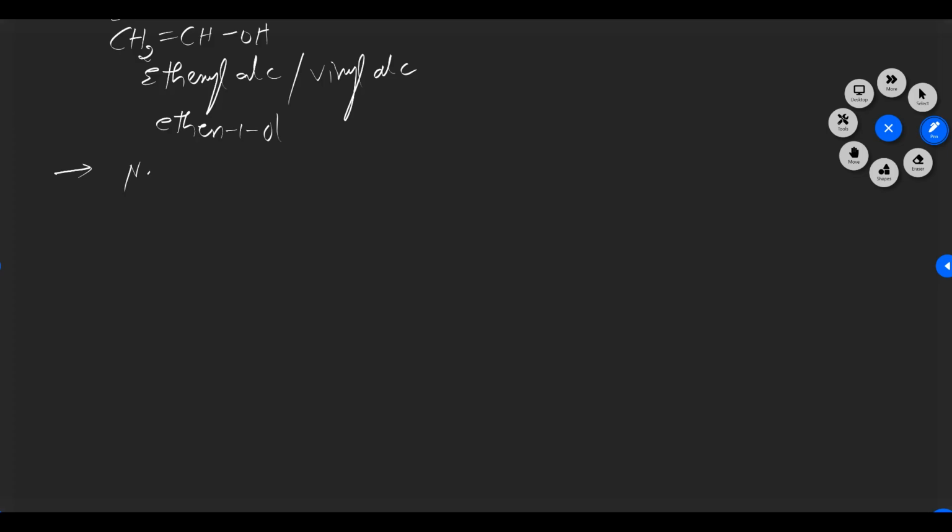So how can we give the naming of an alcohol? By three methods.